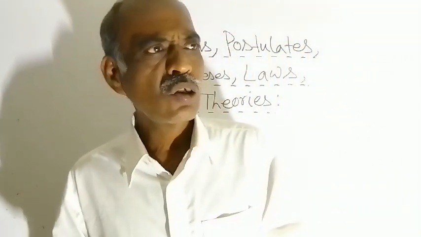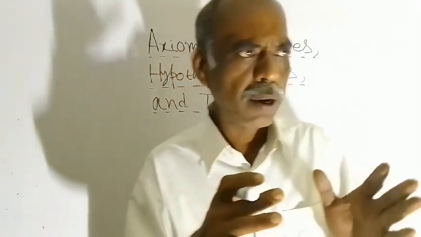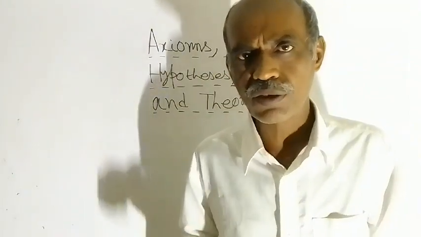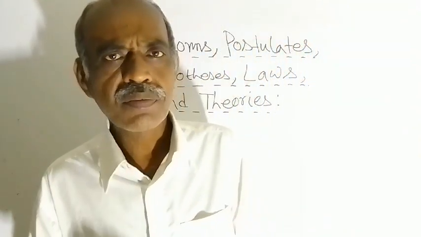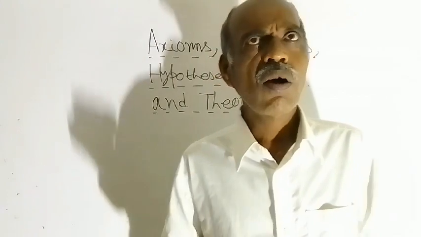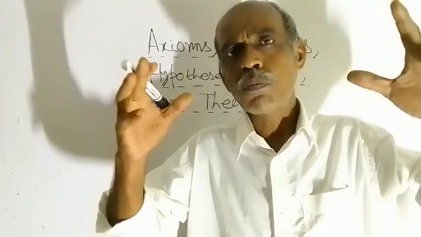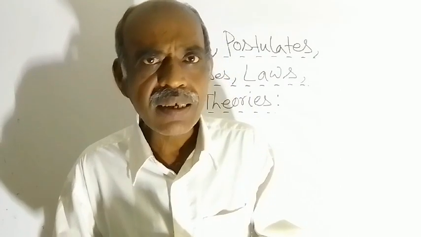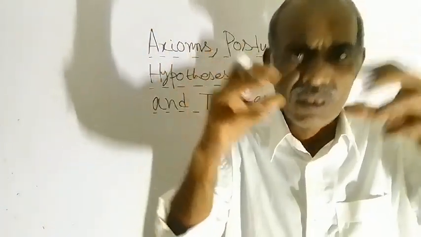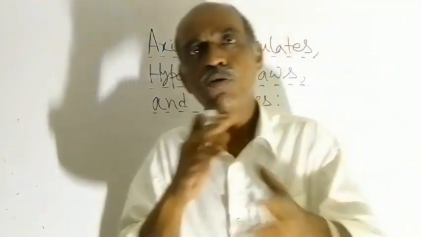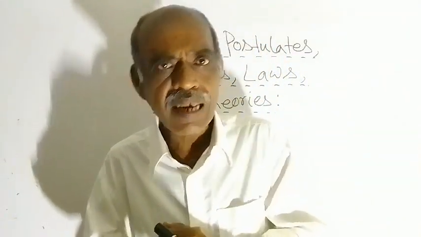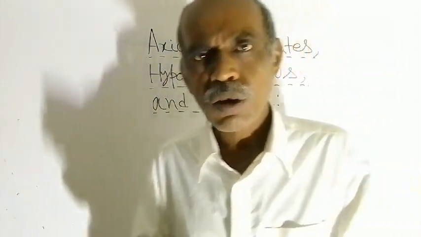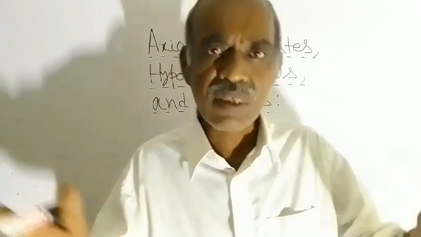Theory is what? In case of law, if you think just about Newton's law of gravitation, there any two objects of this universe are attracting each other, and the force of attraction between them is proportional to the product of their masses and inversely proportional to the square of the distance between them.